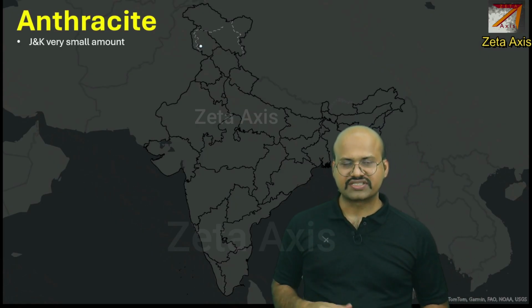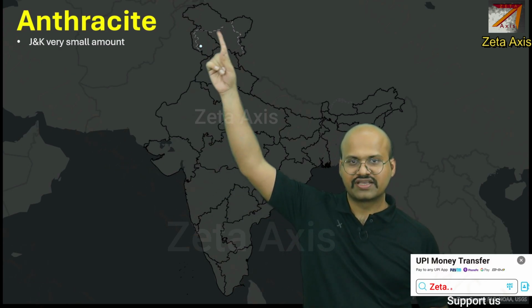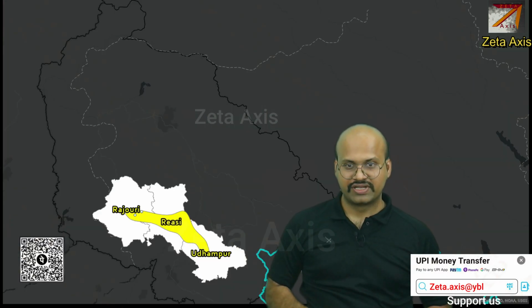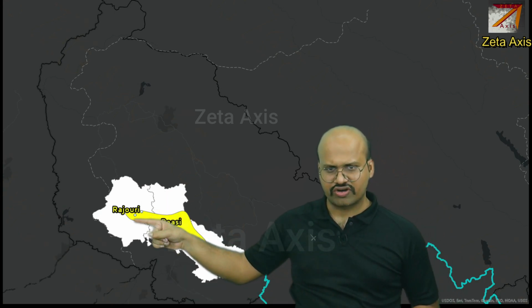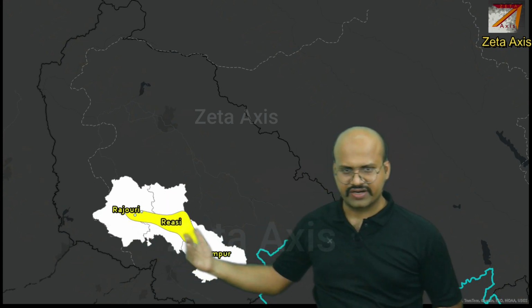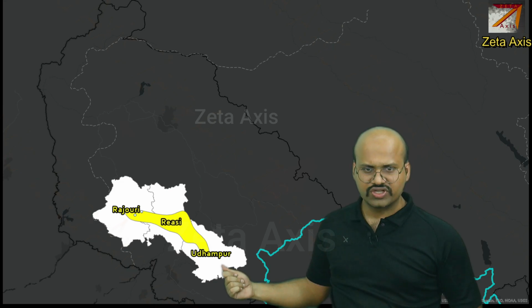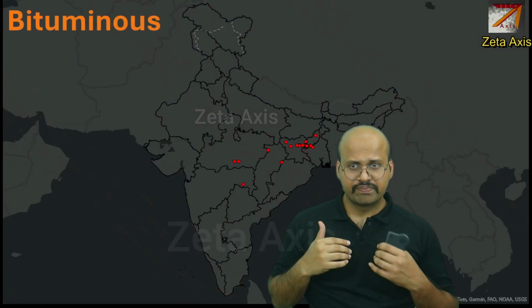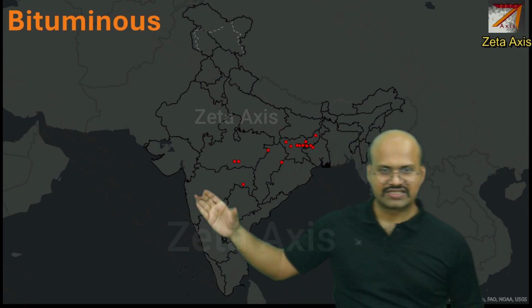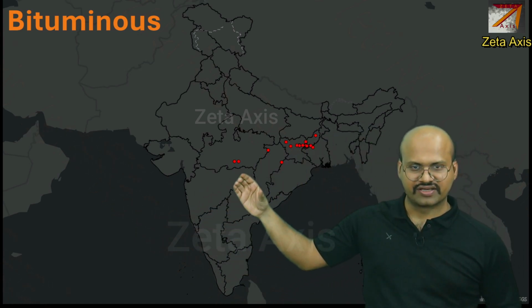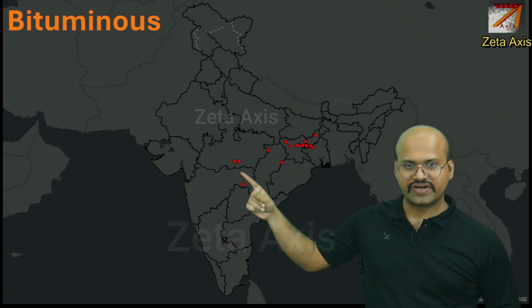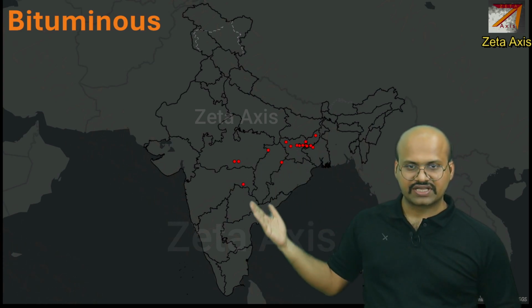Now if we look at anthracite within India, we can see that it is found over here in Jammu and Kashmir in a very small amount. It is found in the district of Rajouri and the seam is spread across Riasi and Udhampur districts of the Jammu and Kashmir Union Territory. If you see bituminous coal, then we can see that it is mainly concentrated here in the Chota Nagpur Plateau region, and then we have it in Madhya Pradesh and in Maharashtra.